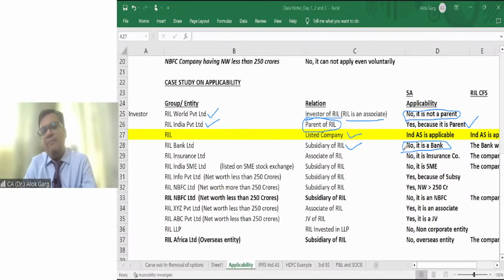Sir, since this bank is a subsidiary, how will RIL do the consolidation of this bank? Because RIL is the parent, the bank is a subsidiary.